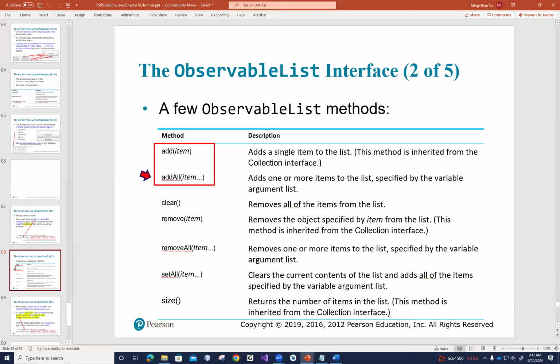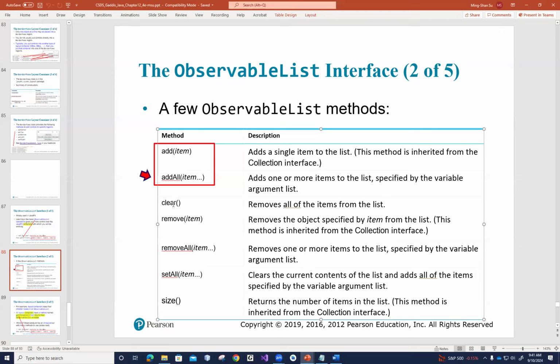Or maybe you want to use removeAll, but this one versus clear is different. For clear, if you have, let's say, label 1, label 2, label 3, label 4 in there, when you call clear, then boom, all the items in the list will be gone.